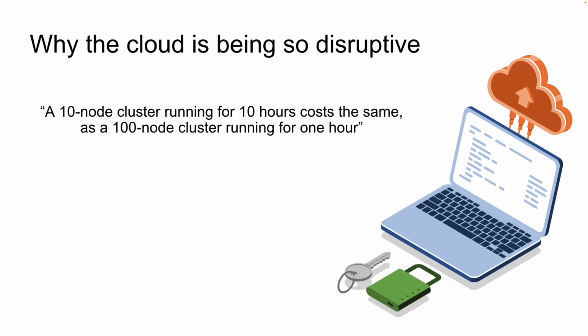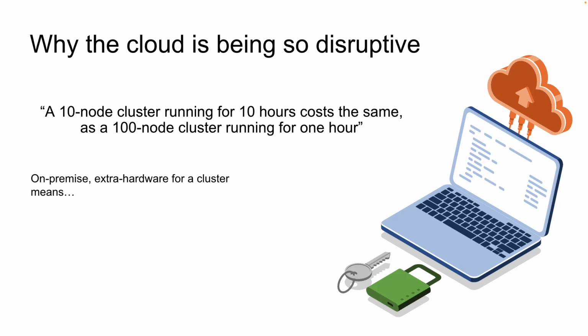Now let's understand why the cloud is so disruptive. Let's take an example. A 10 node cluster running for 10 hours costs the same as a 100 node cluster running for 1 hour. So if you have a job that is running on a large dataset, and you are using 10 nodes and it takes 10 hours to process that data, that will cost the same amount as running that particular job on a 100 node cluster. That will only take 1 hour. So the cost is the same, but the time it takes to run that particular job is very small.